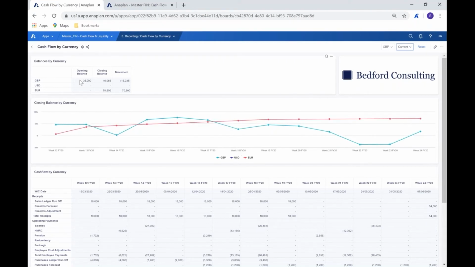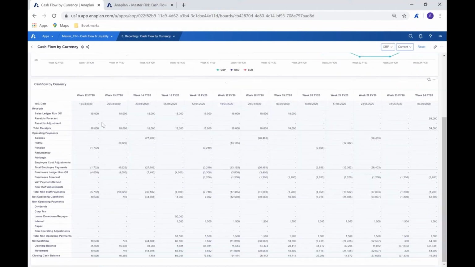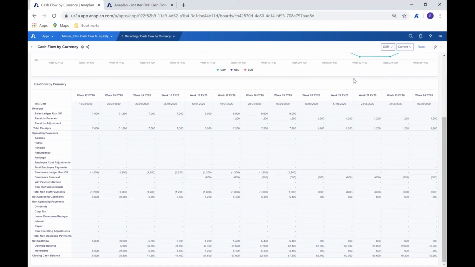Up here, we can see the balances by currency as numbers. So we can see our opening balance in pounds, we can see the closing balance, and of course, we can see any movement as well. That's being reflected down here in our cash flow by currency. Right now, we're looking at pound, and of course, we could also look by euro or any other items that we wanted to look at. Whatever currency we wanted to look at, of course, we would simply need to include it in the list and then update the relevant currencies.